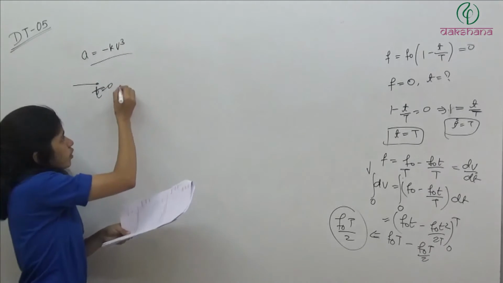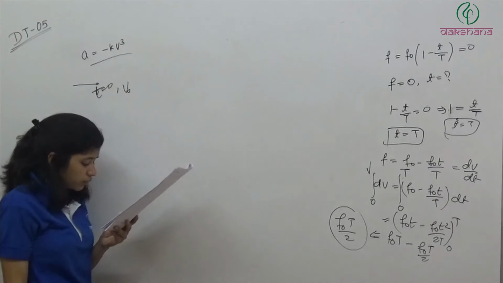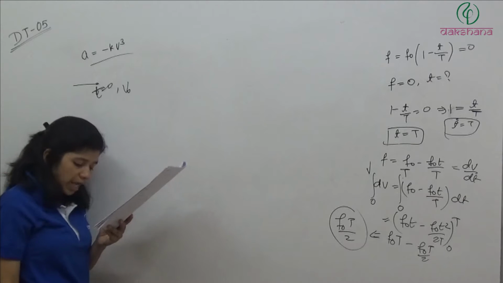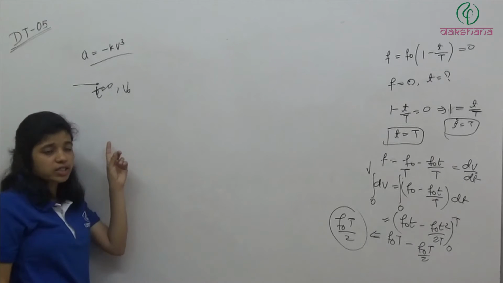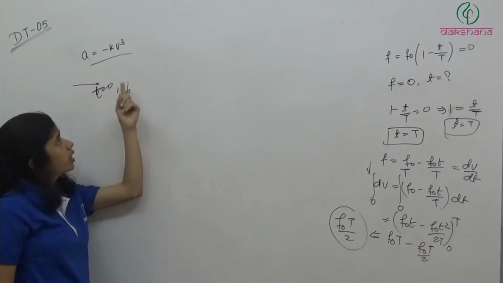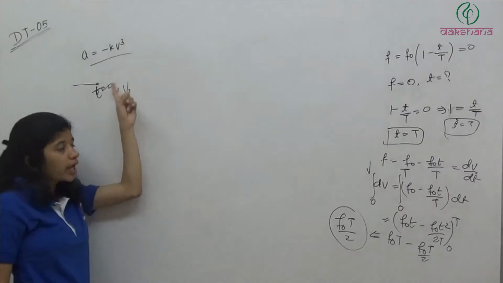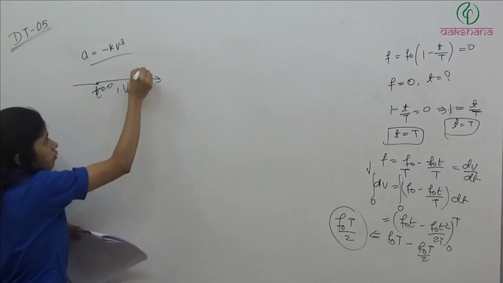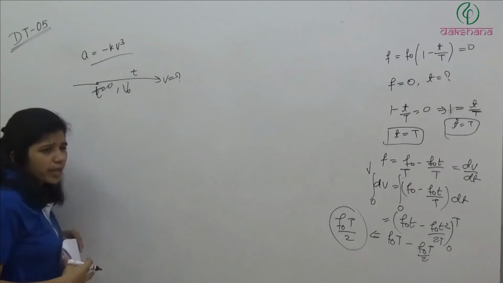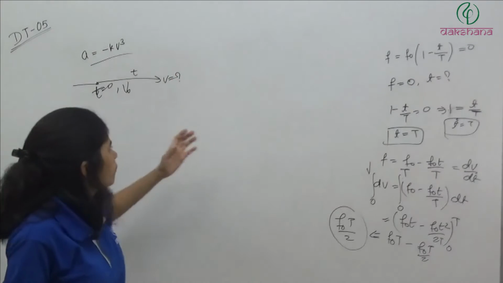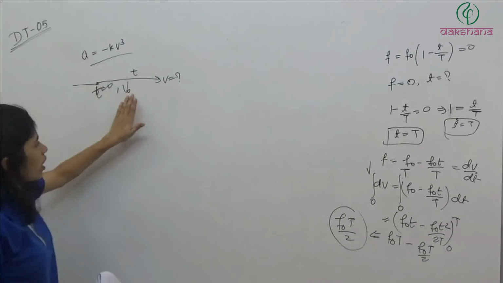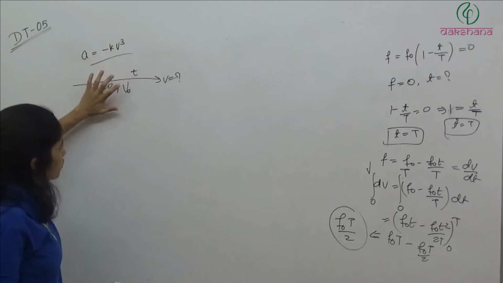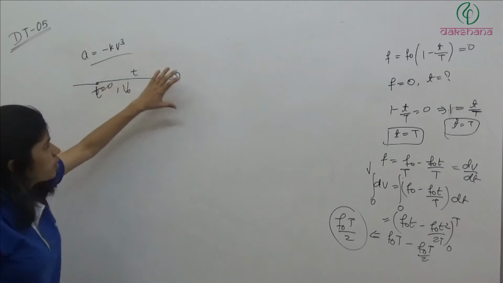So इस टाइम पे उसकी velocity कितनी है? It is v naught. Then the magnitude of velocity after time t, velocity at time t after the cutoff. So basically what they are saying कि भाई cutoff पे इतना, cutoff के बाद इतना acceleration है, and velocity at cutoff is v naught. After time t, what will be the velocity? So simply आपको ये cutoff वगैरह ड्रामा है सारा. आपको बोला है कि t is equal to 0, we have this much velocity. After t is equal to 0, we have this much acceleration.